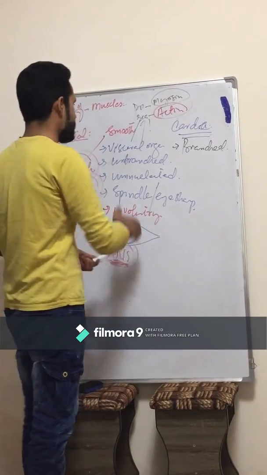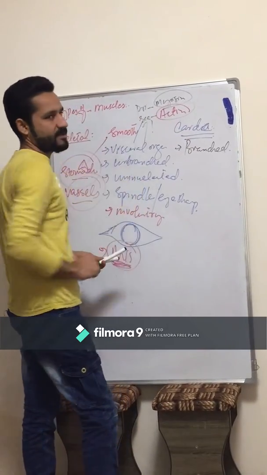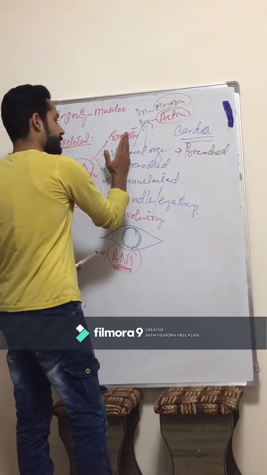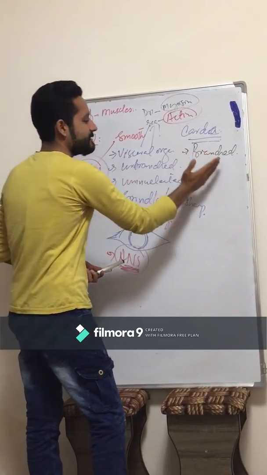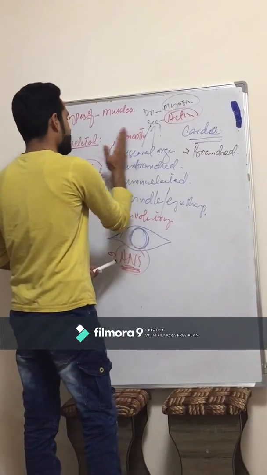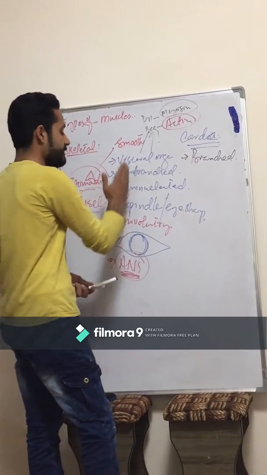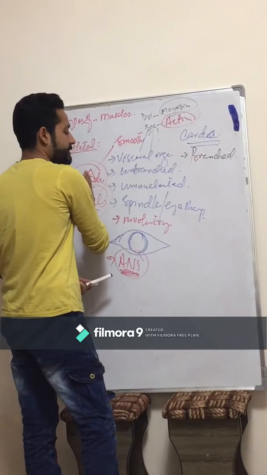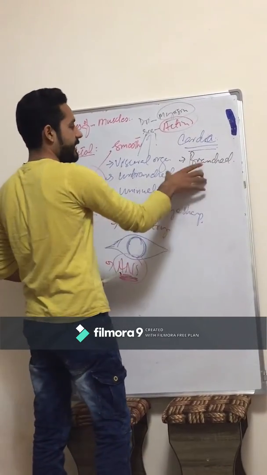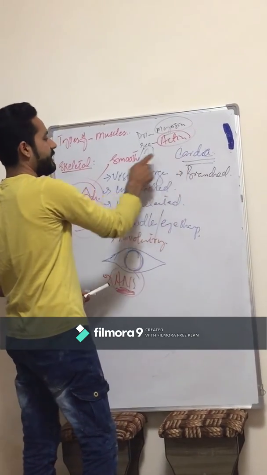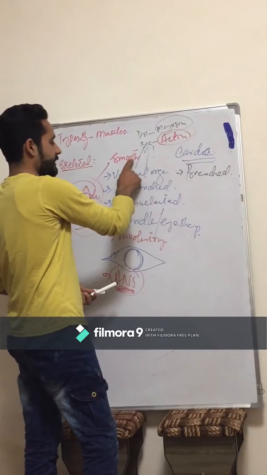There are some similarities between the smooth muscles and skeletal muscles, and also between the cardiac muscle and smooth muscles. These are unbranched, these are also unbranched. These are uninucleated, these are also uninucleated. These are involuntary, these are voluntary. These are involuntary, these are also involuntary. So there is a great similarity between the cardiac and smooth muscles, because they are both involuntary.